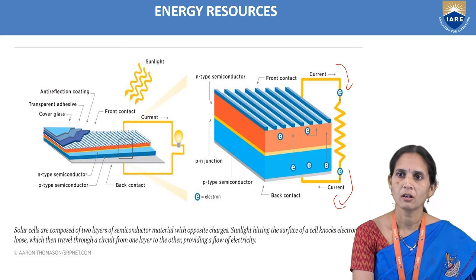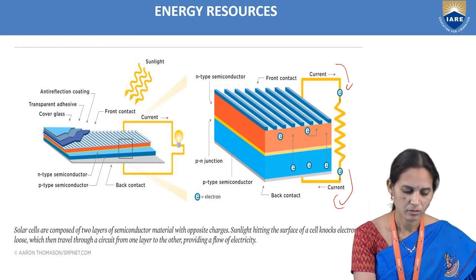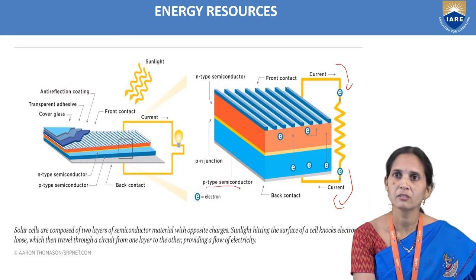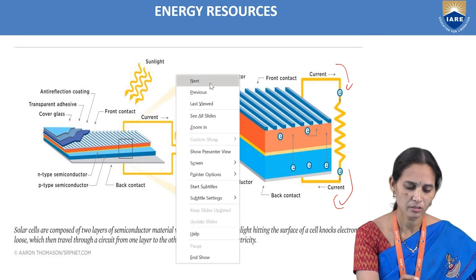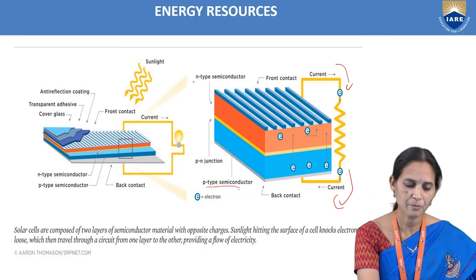Here we can see the P-type semiconductor and the N-type semiconductor.